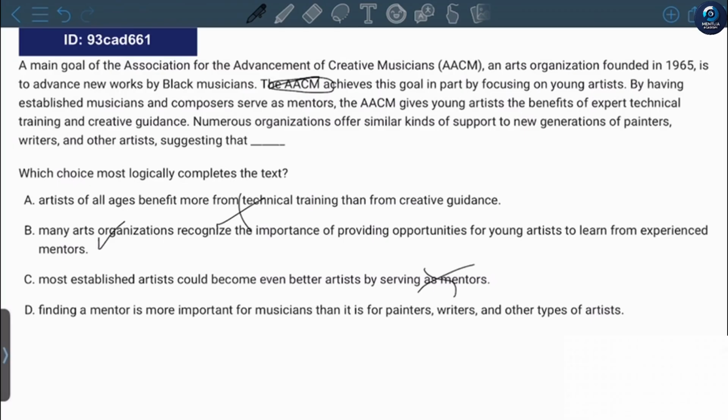Finding a mentor is more important for musicians than it is for painters. Again, it doesn't talk about who needs mentors more. That's why the answer is probably B.